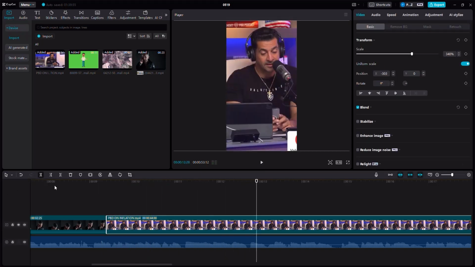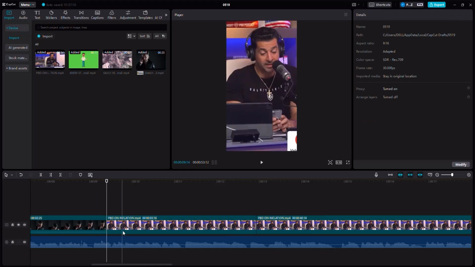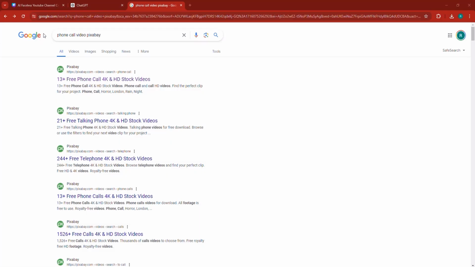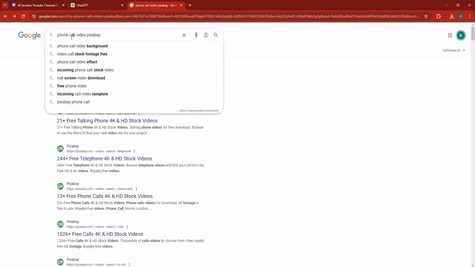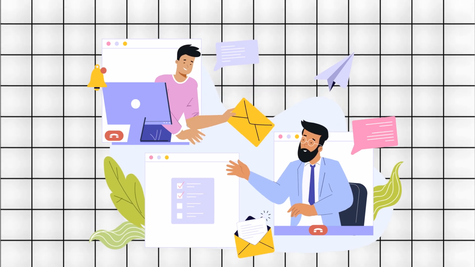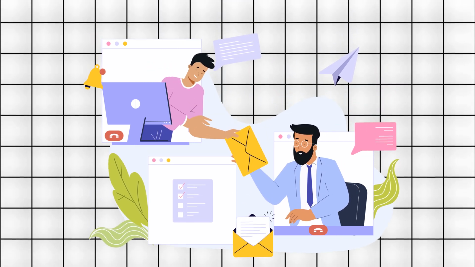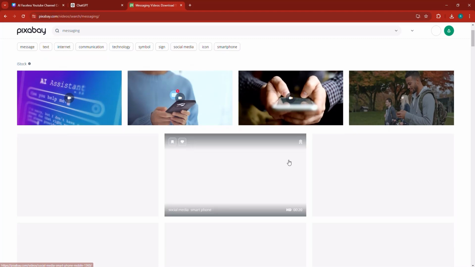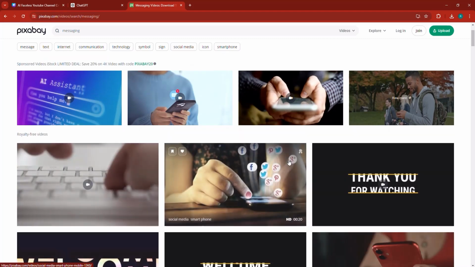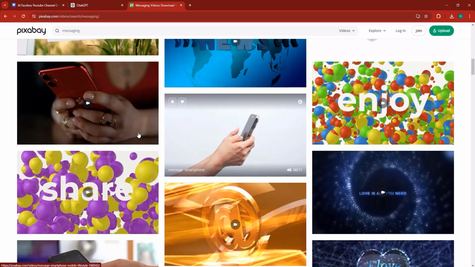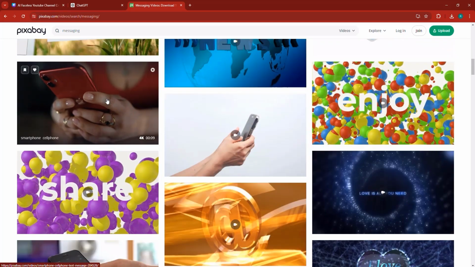So at this moment, I'm going to cut it. Now, let's try to go a bit faster. I'm going to put the cursor at the beginning of this scene. I'm going to go right here, and I'm going to look for, let's just say, send message video, because at the moment he's talking, he's basically talking about his friend sending him a message. So a message video, or a picture, actually. So we need to go ahead and find a video that relates to that.